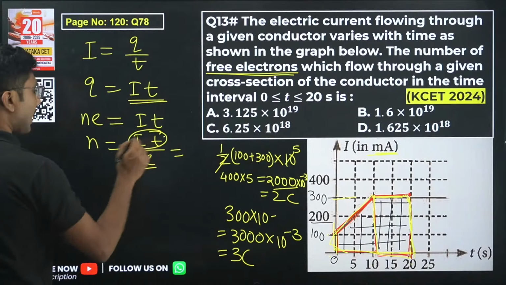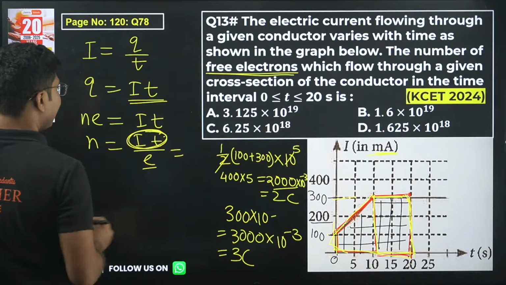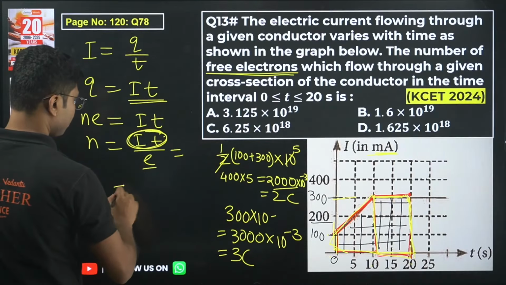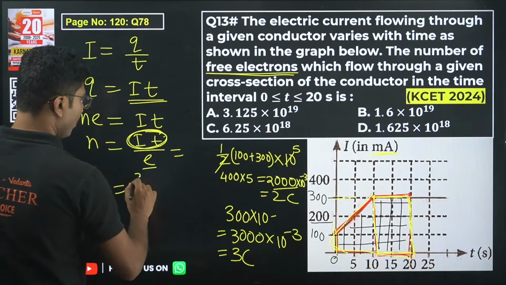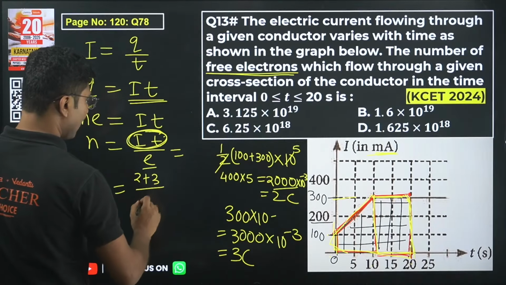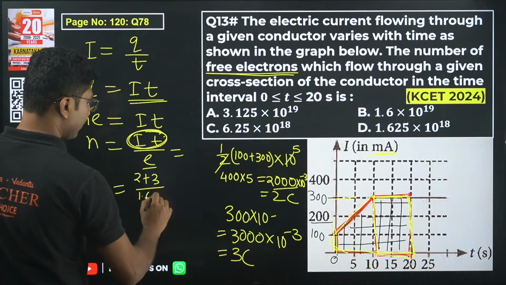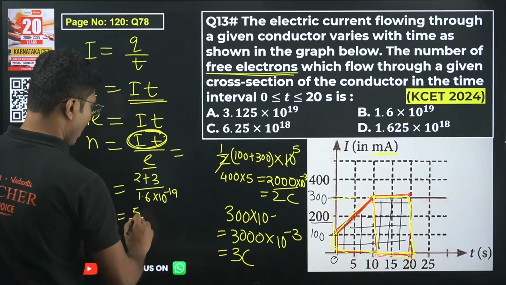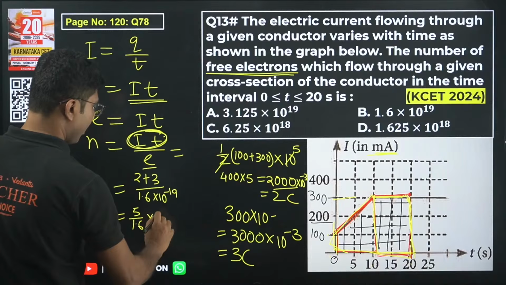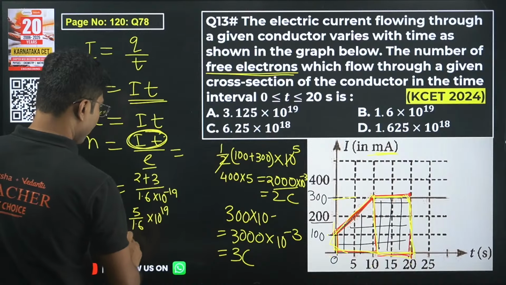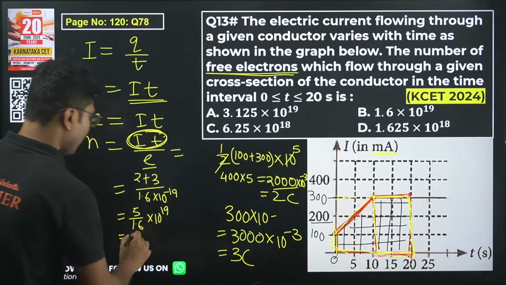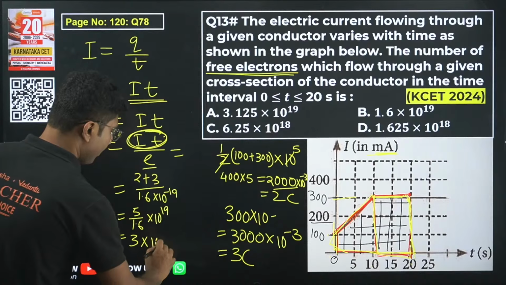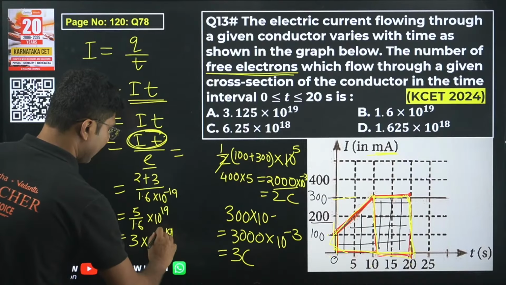So the total charge is given by 2 plus 3, that is 5 coulomb, divided by 1.6 into 10 to the power of minus 19. So 5 by 1.6 into 10 to the power of plus 19. So it will be around 3 into 10 to the power of plus 19.